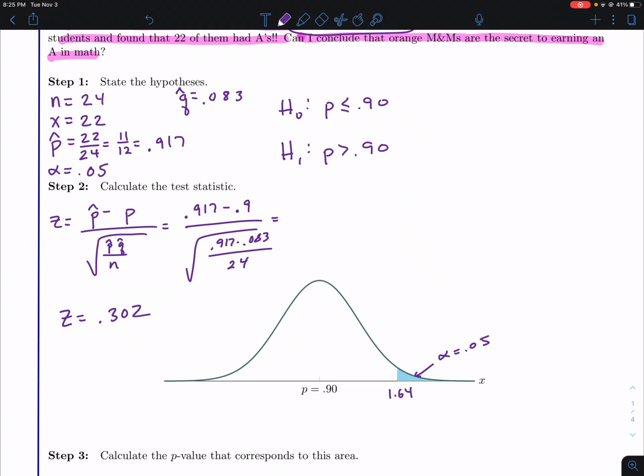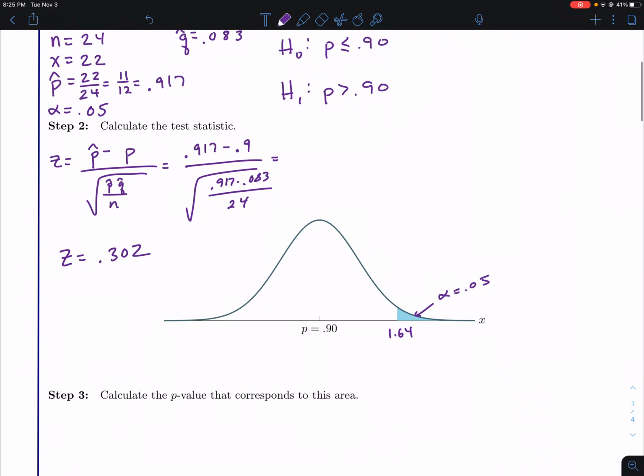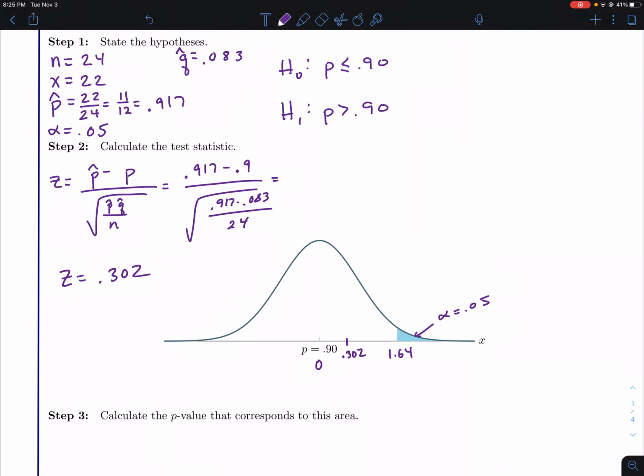So again, unless I've screwed something up, which is always possible. And so remember, for right now, our P90 would be, these are like z-scores we're looking at, so that would be 0. So 0.302 looks like it should fall kind of in this range on our normal curve. So if that's the case, it kind of looks like this is going to be a fail to reject, that this isn't going to be the magic pill to get an A in math, which I'm a little disappointed in, if that's really the case.